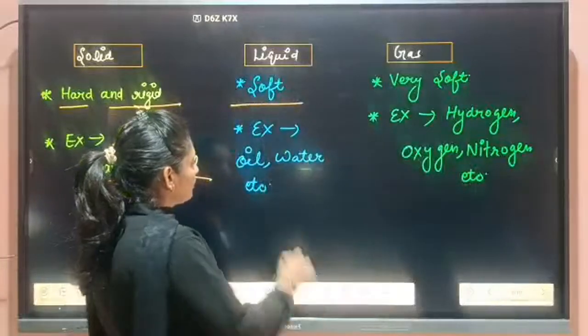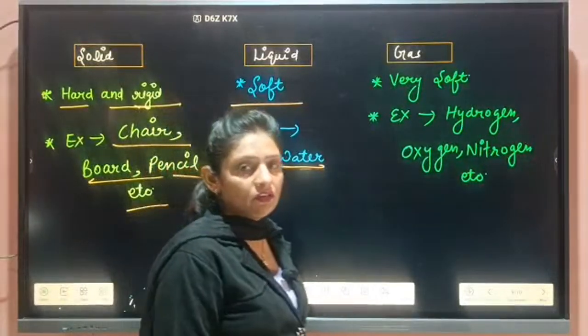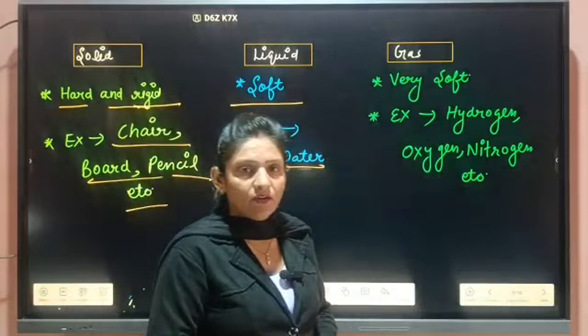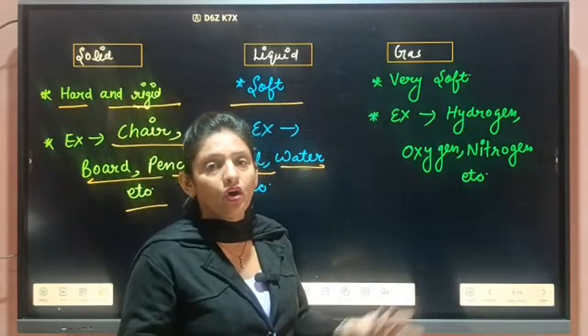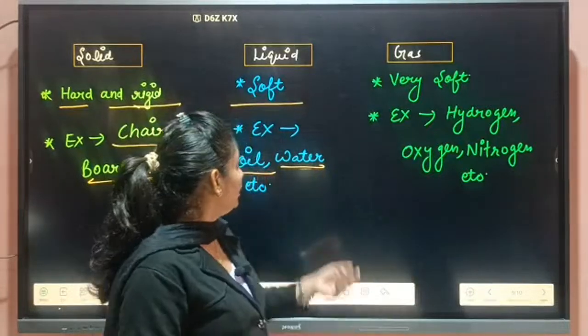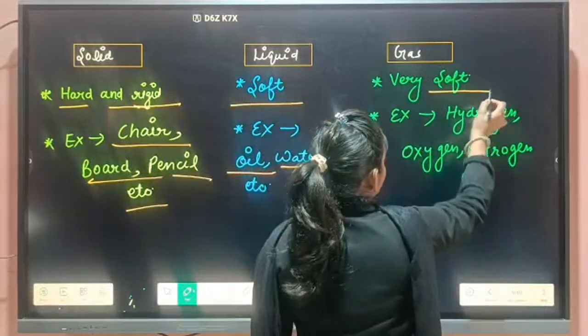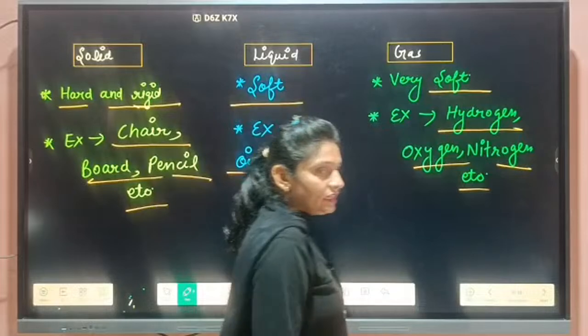Liquids are soft. For example, oil, water, kerosene, okay. Other examples you can also take like glucose, alcohols, all these are liquids. Gases are very soft: hydrogen, oxygen, nitrogen, etc.